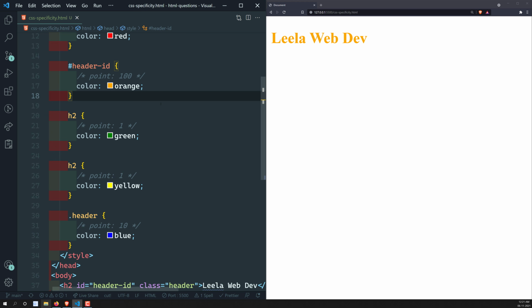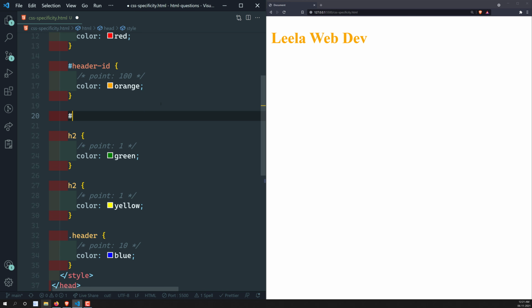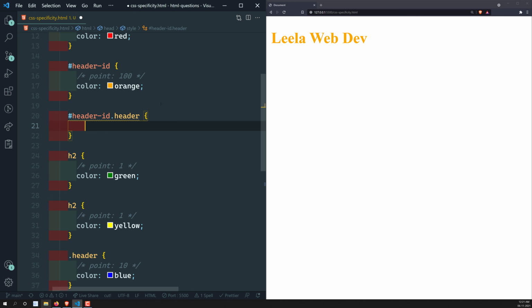Now what I will try to do is, so hash header ID, you can apply the combination dot header. So now for this one, the specificity is, for the ID we are having 100. Okay, so for the class we are having 10. So it will be something around 1110. The point will be around 1110.